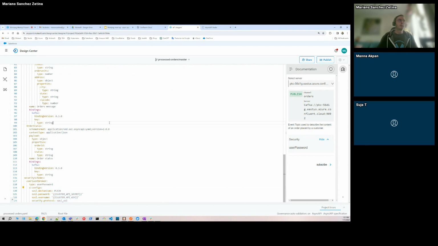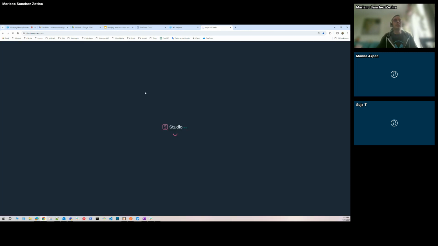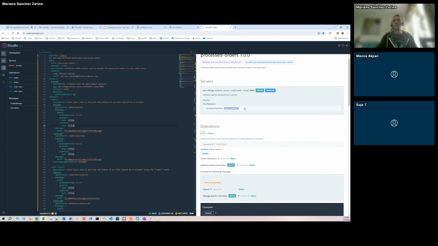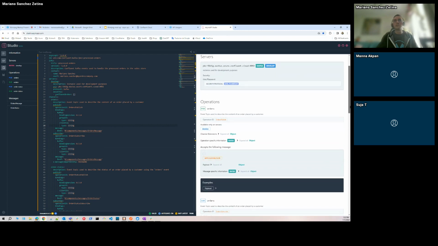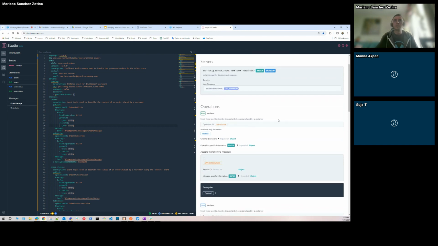But if I use this directly in Async API Studio, that is the counterpart, as I said, something good about using an AsyncAPI specification is the tons of tools, right? So here it's more explanatory. It's the same specification, but the security protocol is described a little bit more than in Anypoint.